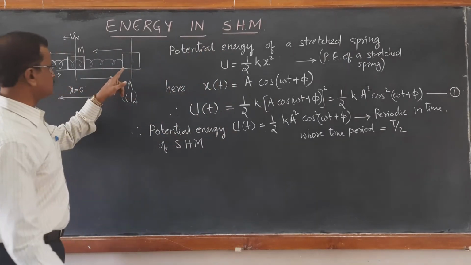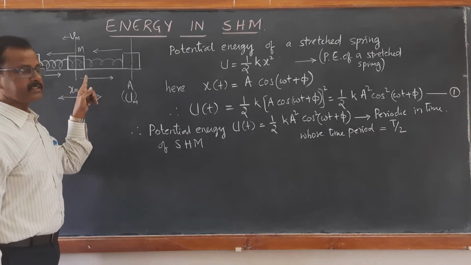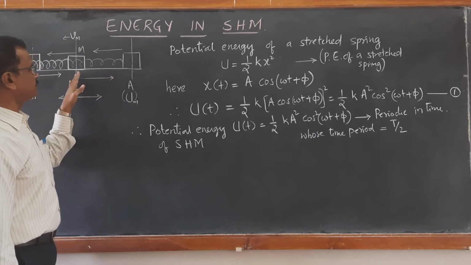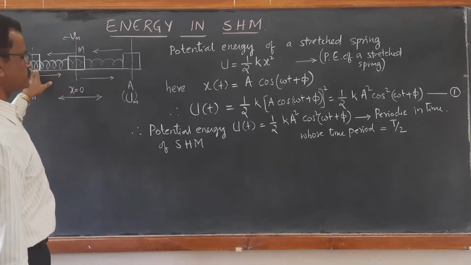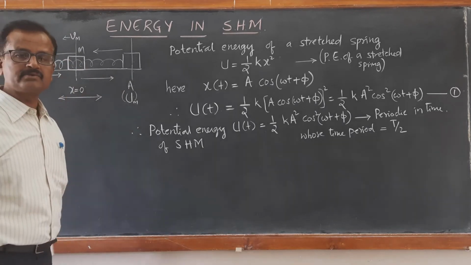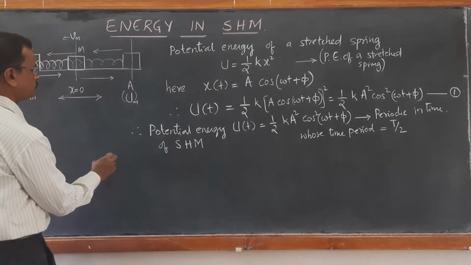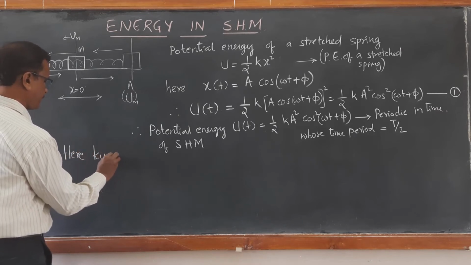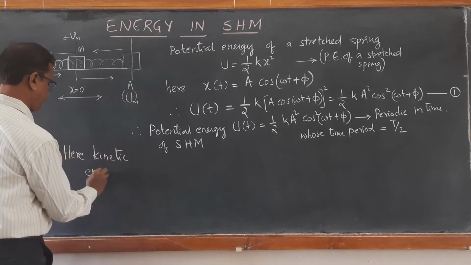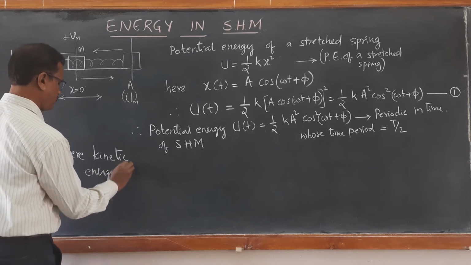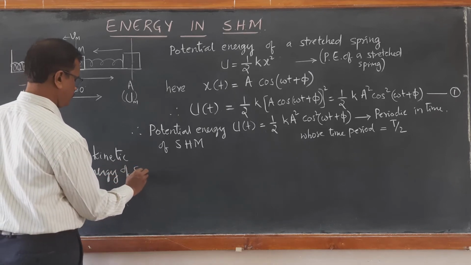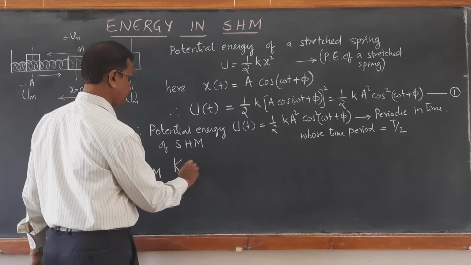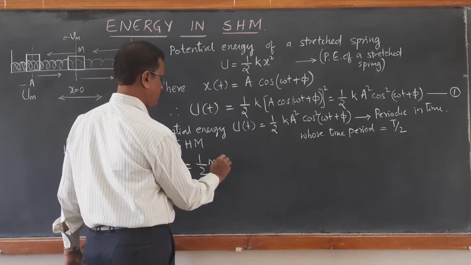Now when it is released, the potential energy is converted into kinetic energy, and you see the kinetic energy is increasing from this extreme position to the mean position. Again from the mean position to the extreme position it is decreasing. Therefore kinetic energy is also time dependent. So the kinetic energy of a particle in simple harmonic motion is given by K equal to half m v square.